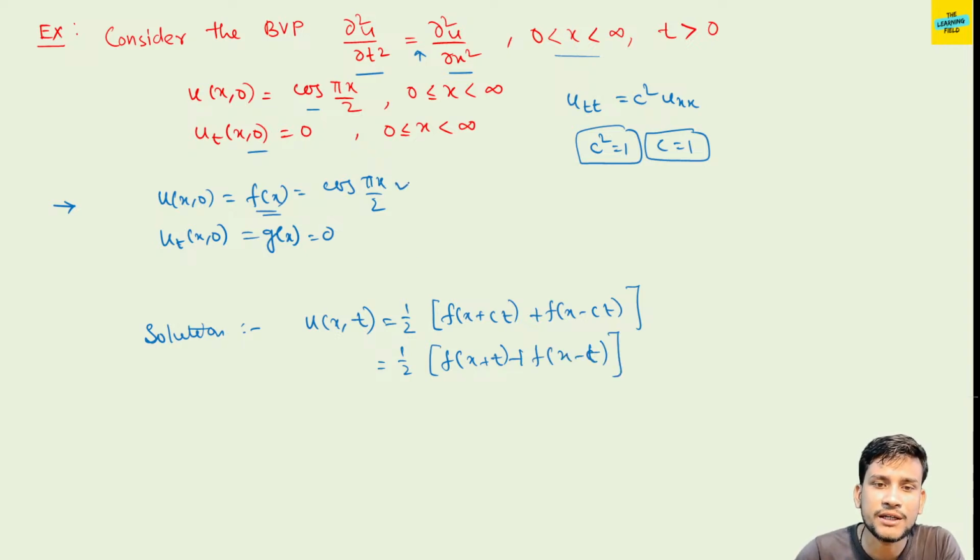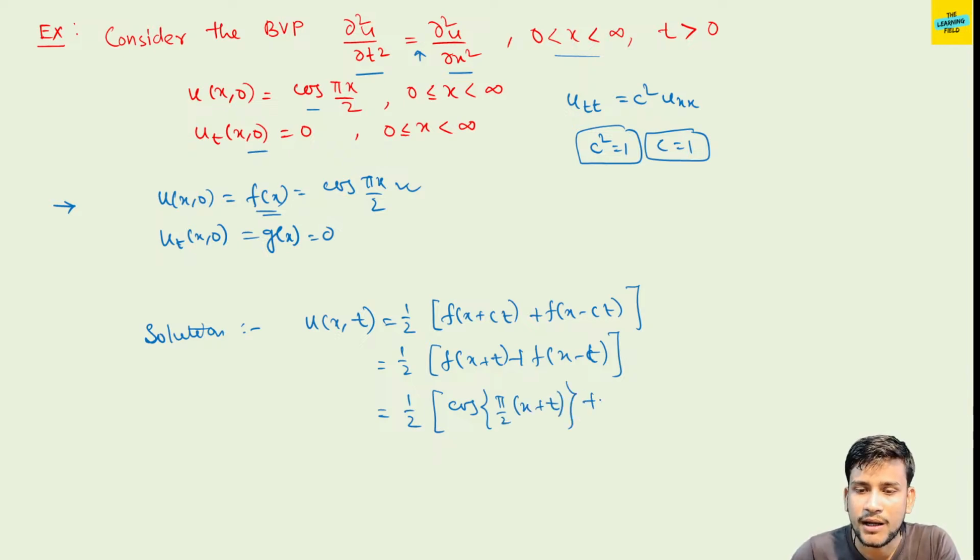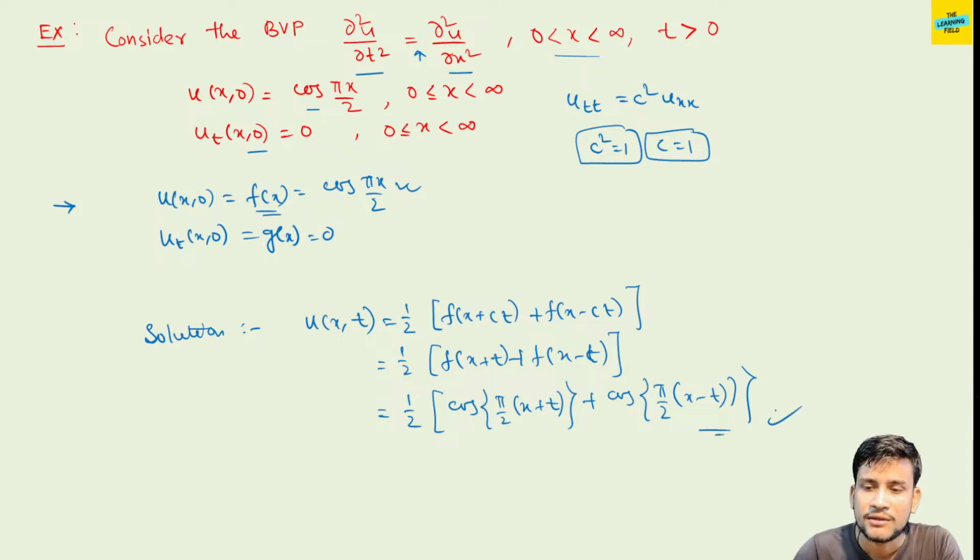And f(x) is cos of pi x by 2, so this equals half of cos of pi by 2 into (x plus t) plus cos of pi by 2 into (x minus t). So this is the solution of this wave equation. This is a very nice and common example of the wave equation.